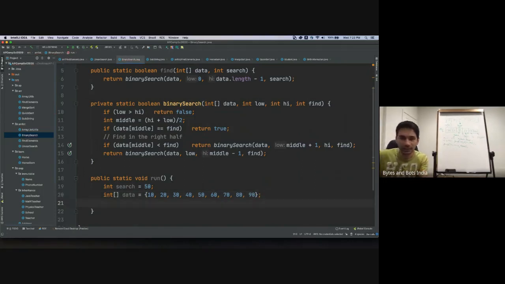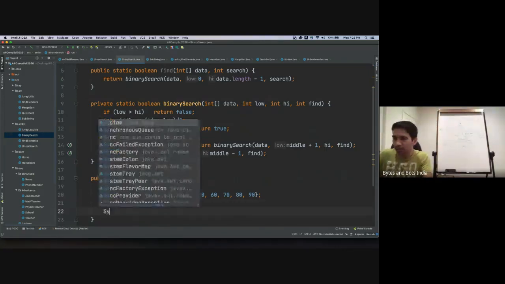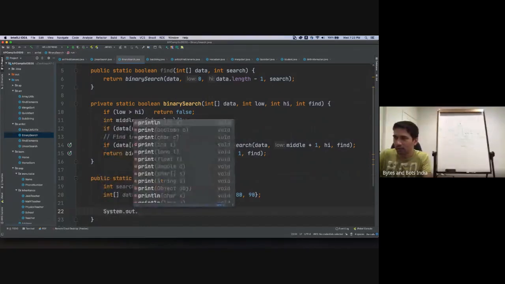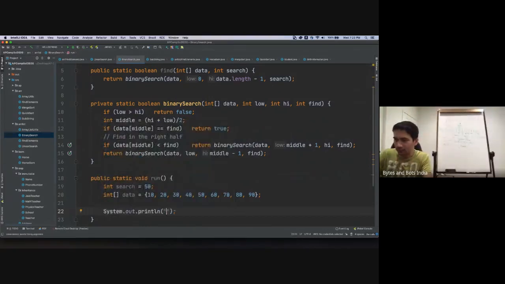And now I'll say System.out.println: is a search string, whatever search number, present in data set?